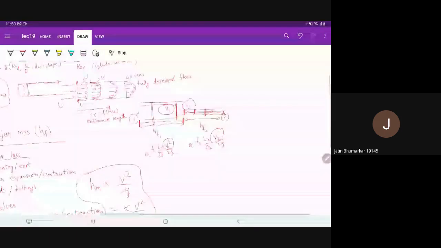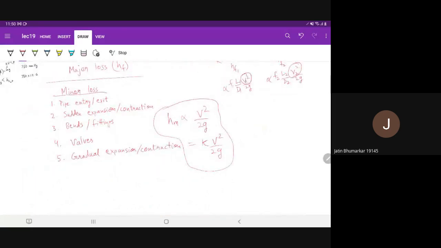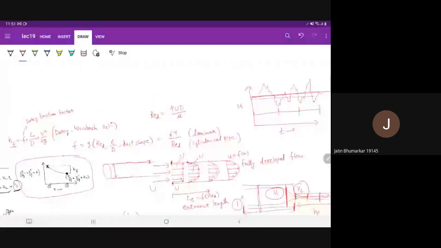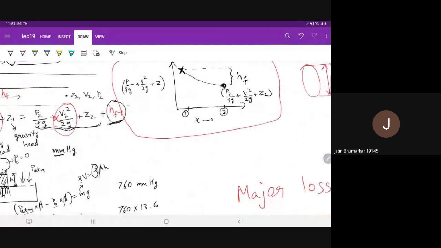So I'll give some problems on this in the next class. If you have any questions regarding this, you can ask now. So, sir, we have to add these minor losses as well in the Bernoulli's equation? Yes. So here we had HF plus all the HMs due to all the minor losses. So that you have to add.